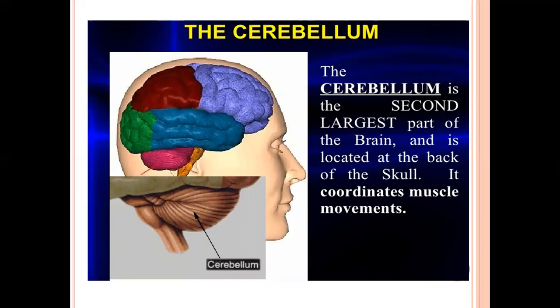Cerebellum, you can say it is the second largest part of the brain, and it is located at the back side of the skull. And what is its function? Its function is it controls muscular movement in the body.